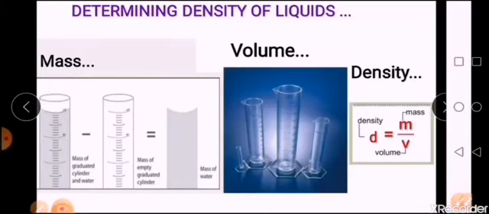So here, instead of a cylinder, the same procedure you can do using a density bottle also. Now you will come across the term relative density. Relative density means the ratio of the density of a substance to the density of water. Now since it is the ratio of the same units, it does not have any unit, or you can say that relative density is a dimensionless quantity.